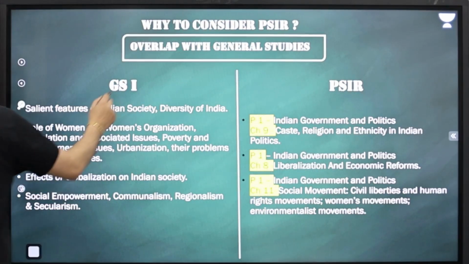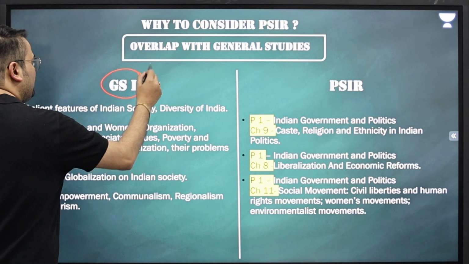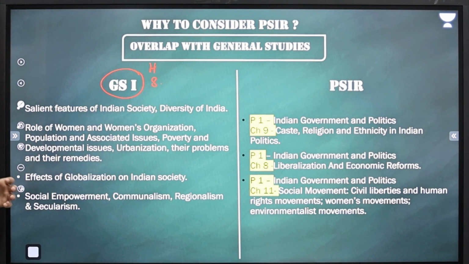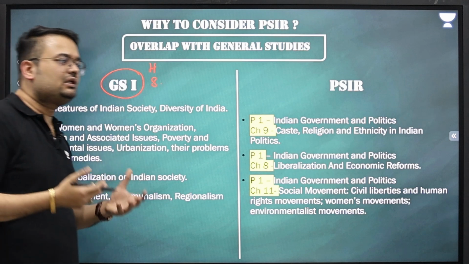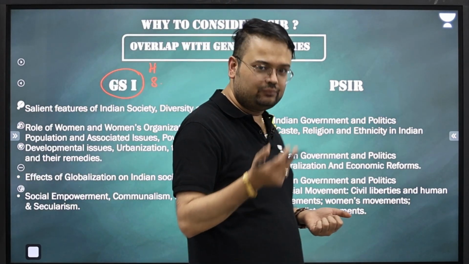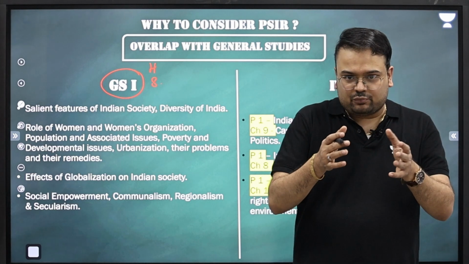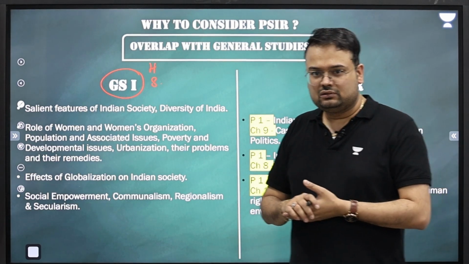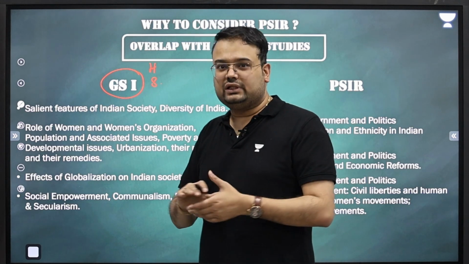Then again, when we talk about GS1, as I said, apart from history, we also have society. We also have to understand what Indian society is. What exactly do we understand in Indian society? We understand India's complex caste system. We understand regionalism. We understand communalism in India. We understand women's issues in India.